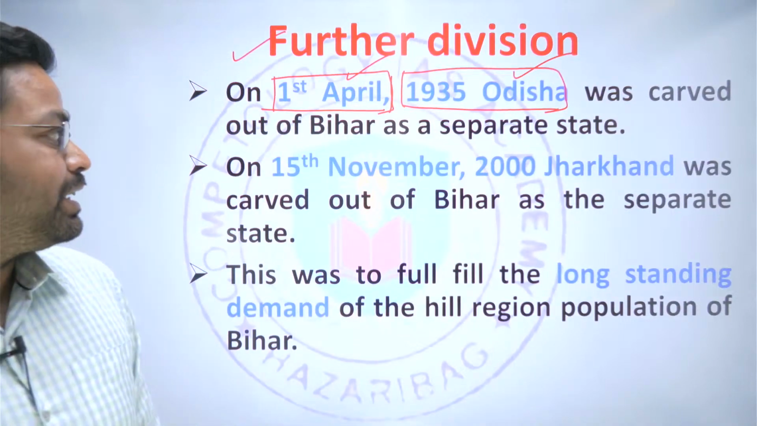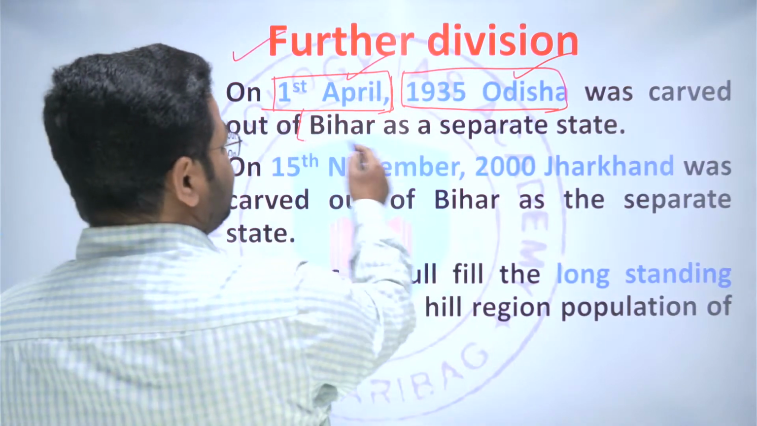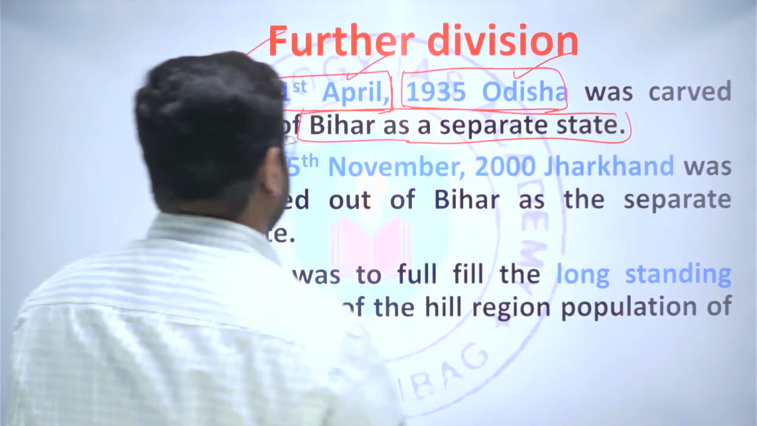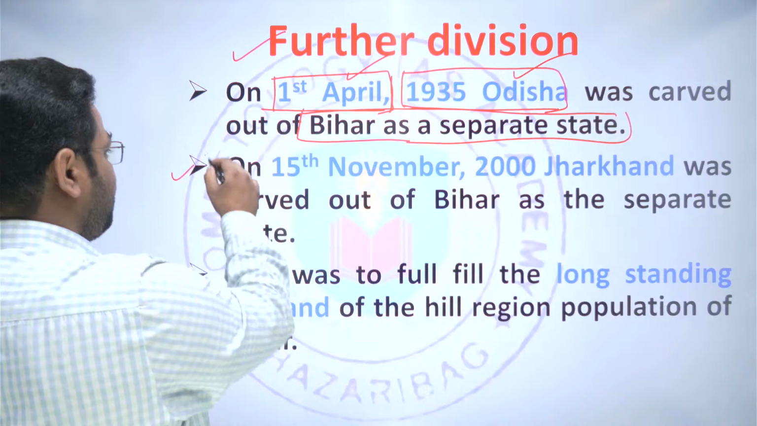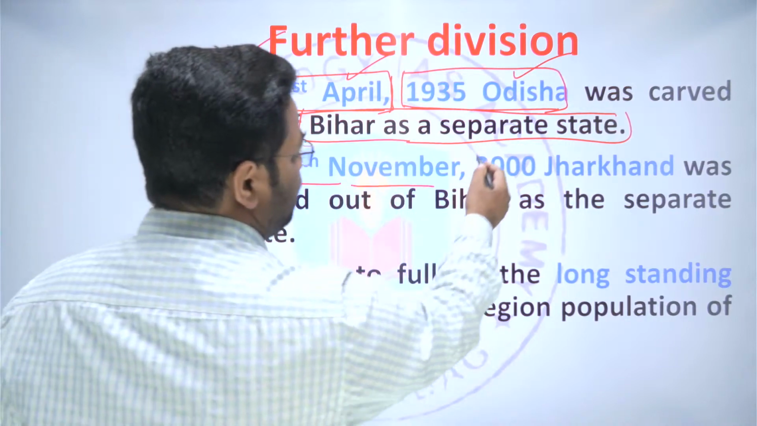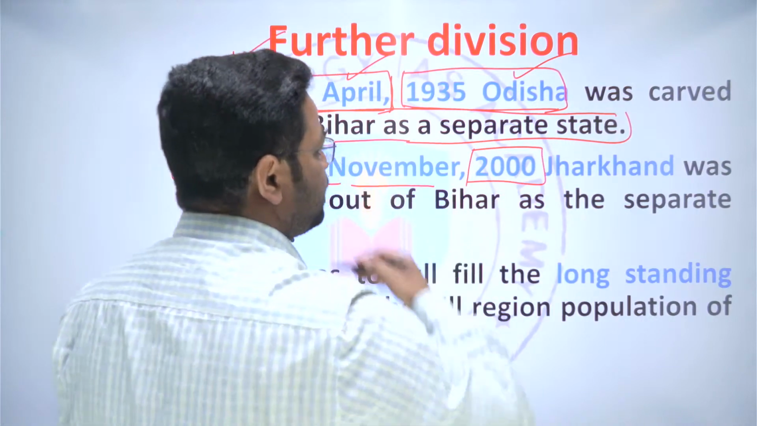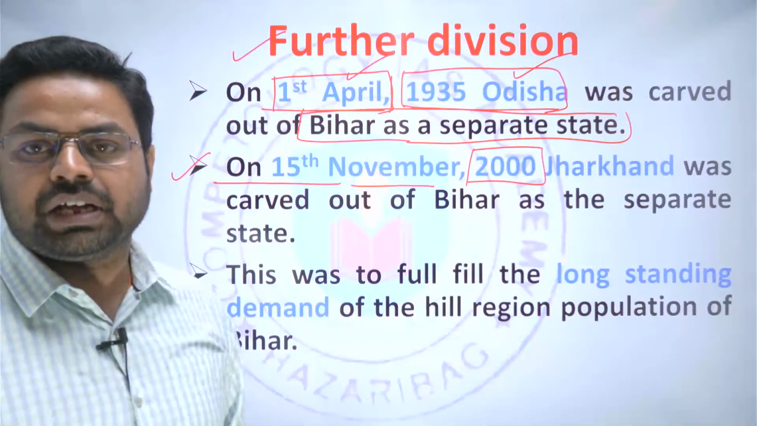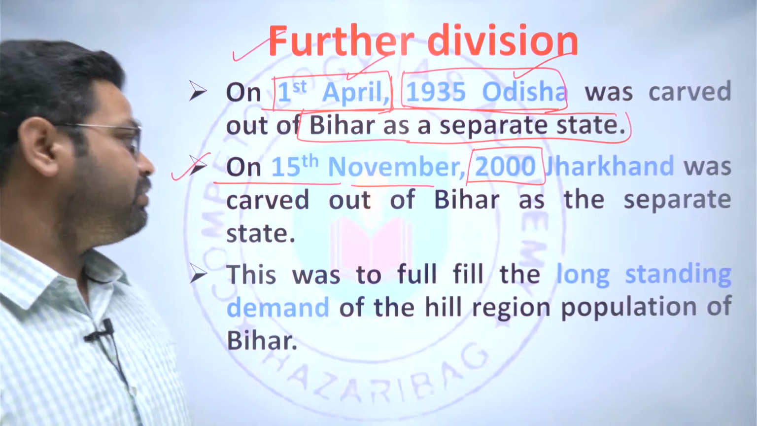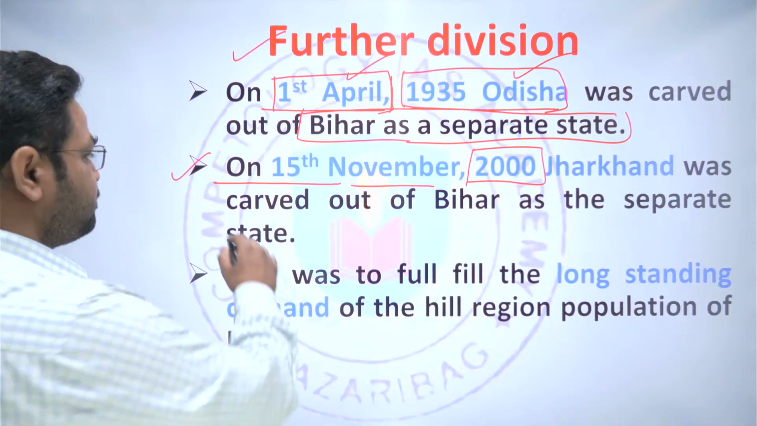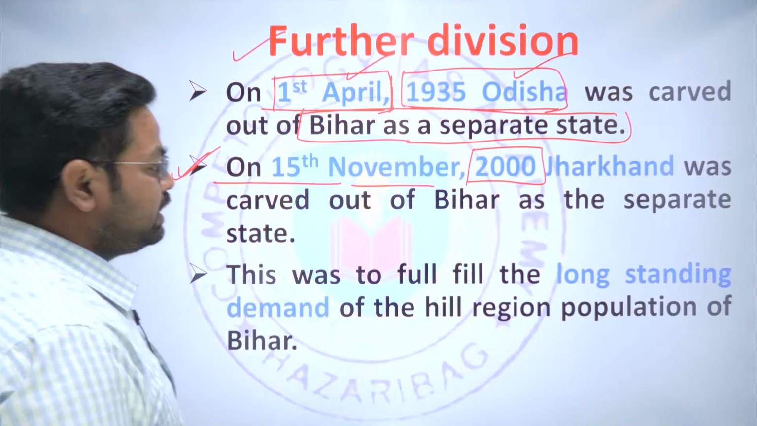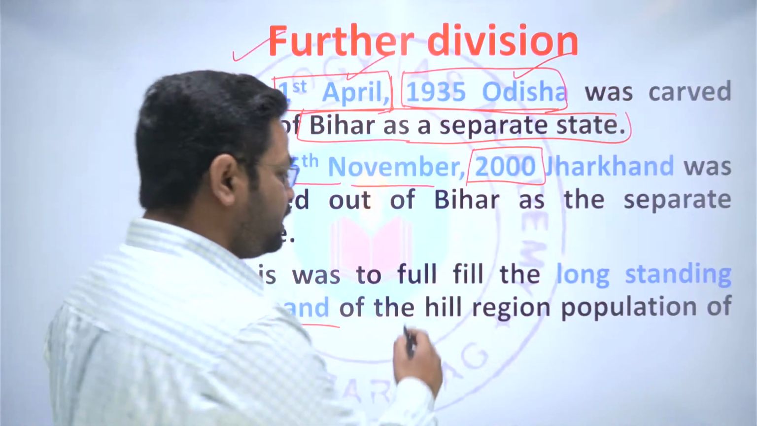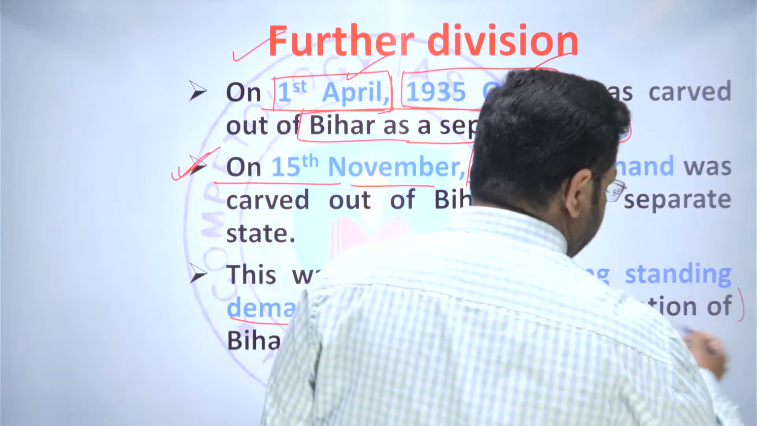So that was again done, and here what happened? Bihar became a separate state and Patna remained the capital city of Bihar. But on 15th of November 2000, Jharkhand was again carved out of Bihar. Jharkhand was made a separate state. And why was it made a separate state? Because of the long-standing demand that was being made by the hill region population of Bihar.